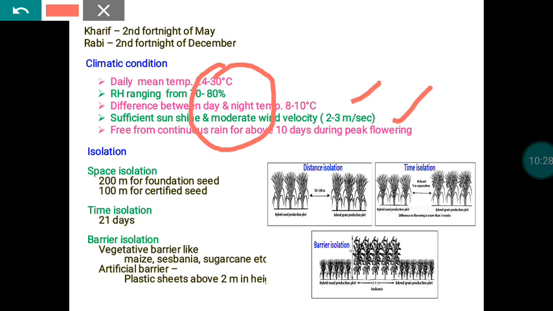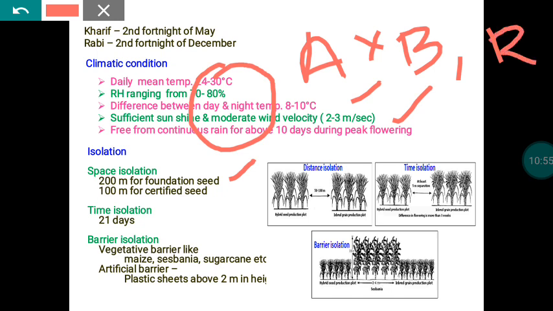Once it is a cross-pollinated crop, automatically we have to fix more isolation distance. So for the paddy foundation seed production stage, we have to fix a 200-meter isolation distance. Normally during the foundation seed stage, we do A into B, that is, a multiplication of the parental lines. A into B and R will be multiplied in separate blocks, and A into B rice in one particular block. By that way we multiply the A line in the FS stage.